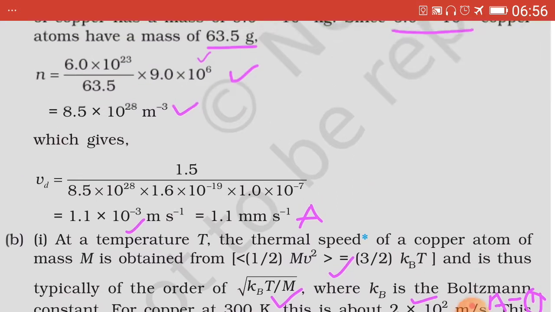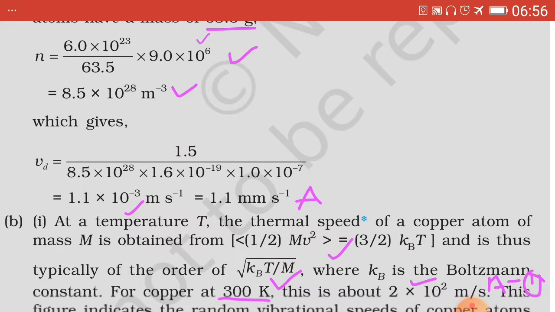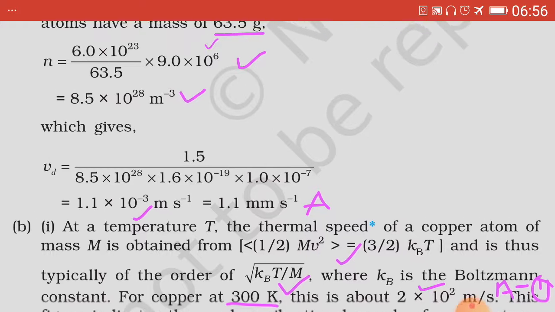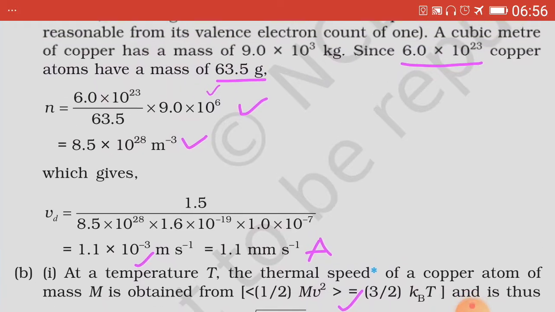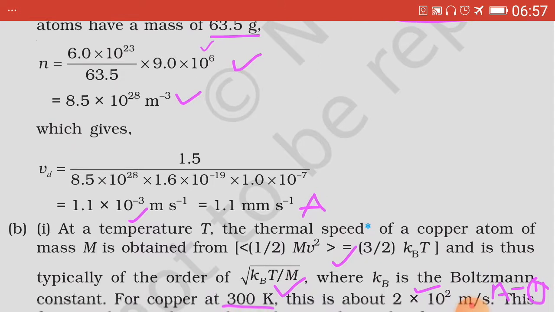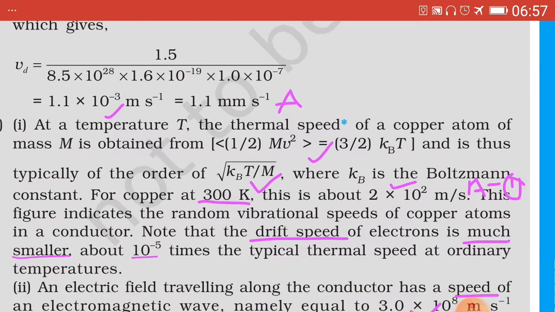Because the thermal speed which we have obtained here is in the order of 2 into 10 raised to 2, and the drift speed which was obtained is 1.1 into 10 raised to minus 3. So here, about 10 raised to minus 5 times: minus 5 plus 2, that will be equal to 10 raised to minus 3.